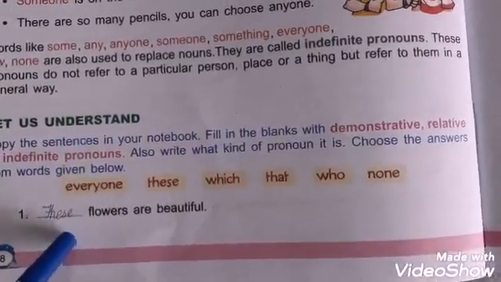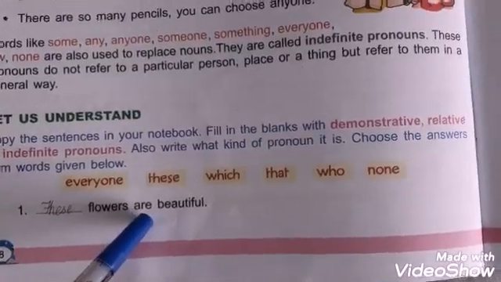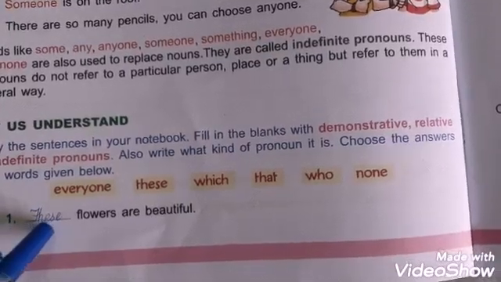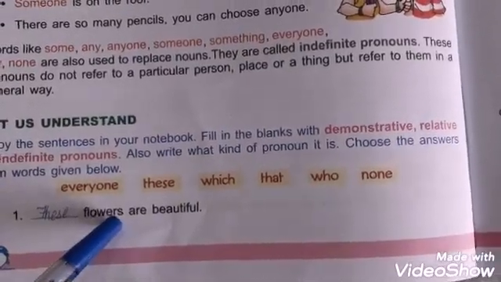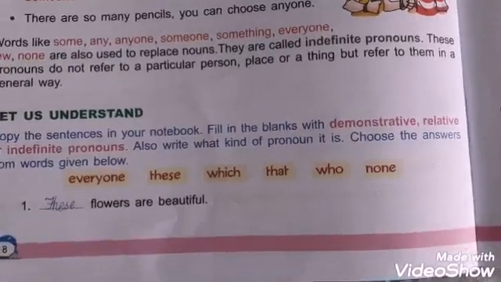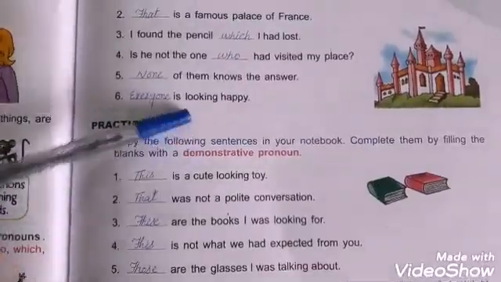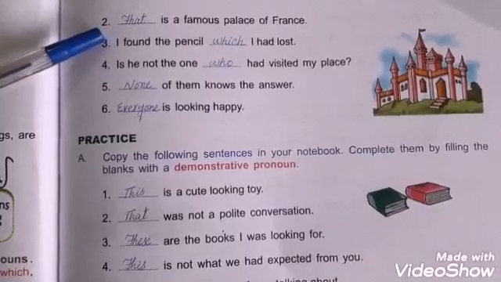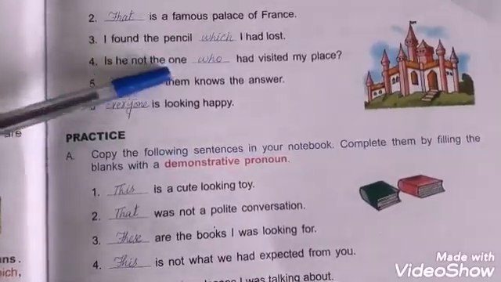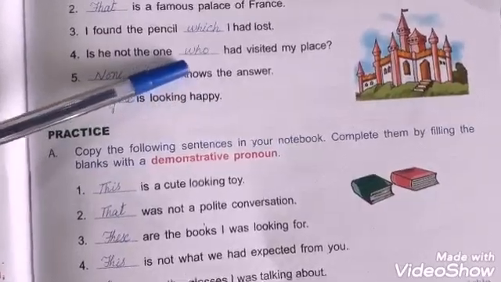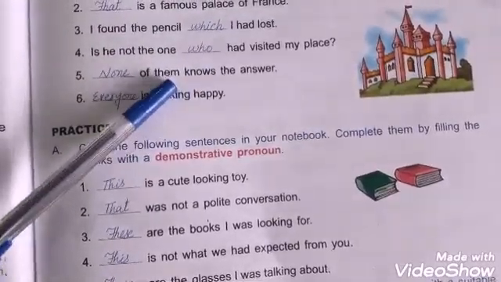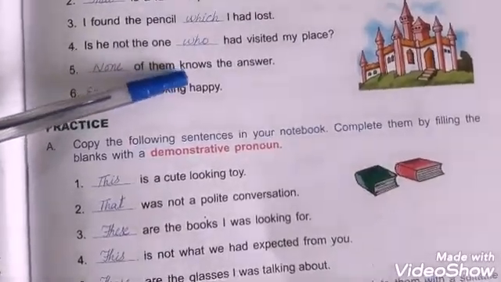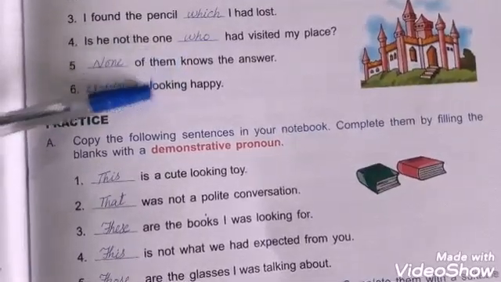Number 1. These flowers are beautiful. This is a demonstrative pronoun as the word these shows that it describes the quality of the flowers. That is a famous palace of France. That is also a demonstrative pronoun. I found the pencil which I had lost. The word which shows that it is a relative pronoun. Is he not the one who had visited my place? The word who highlights that it is a relative pronoun.